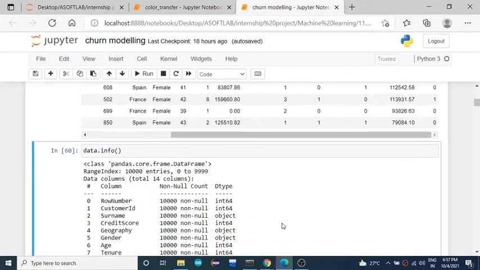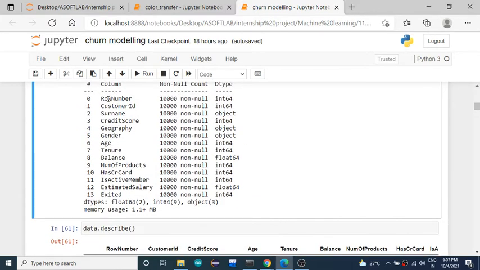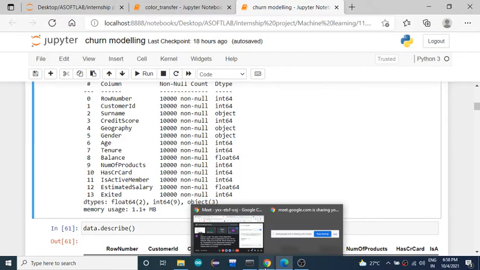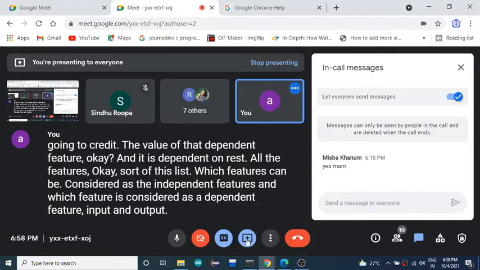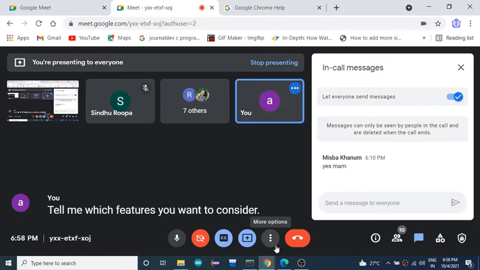So out of this list, which features can be considered as the independent features and which feature is considered as the dependent feature, input and output? Tell me which features you are going to consider as independent and dependent.